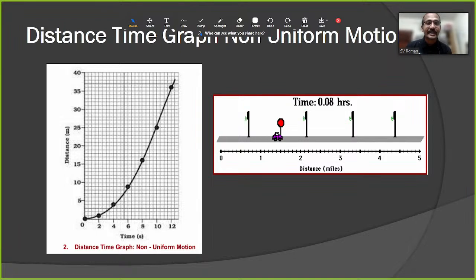Non-uniform motion. You can see that a car, if it is a red light, stopped. If it is green light, going very fast. Yellow light, little slow. So different distances in different time intervals. If an object travels unequal distances in unequal intervals of time, it is called non-uniform motion.